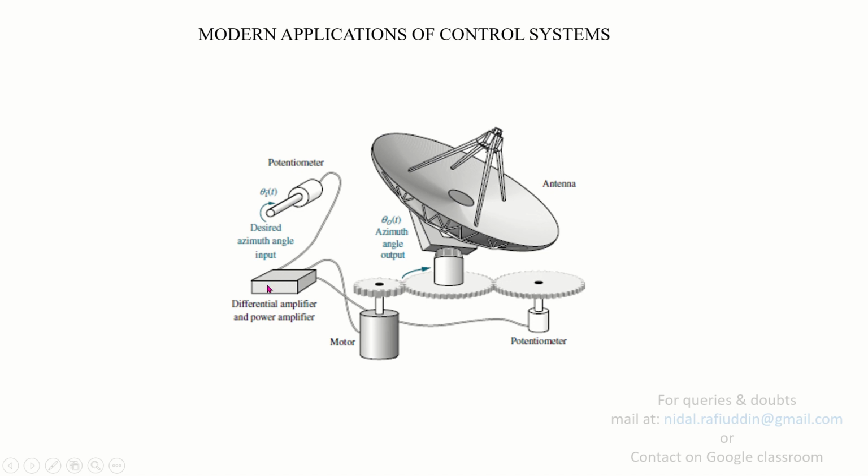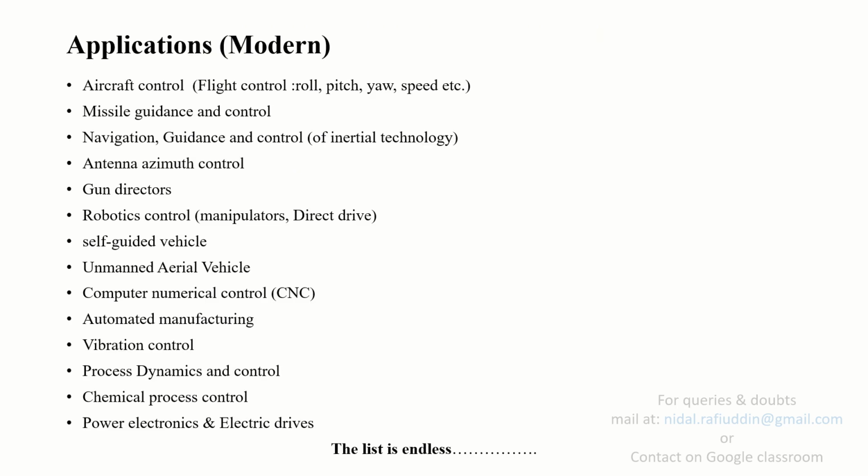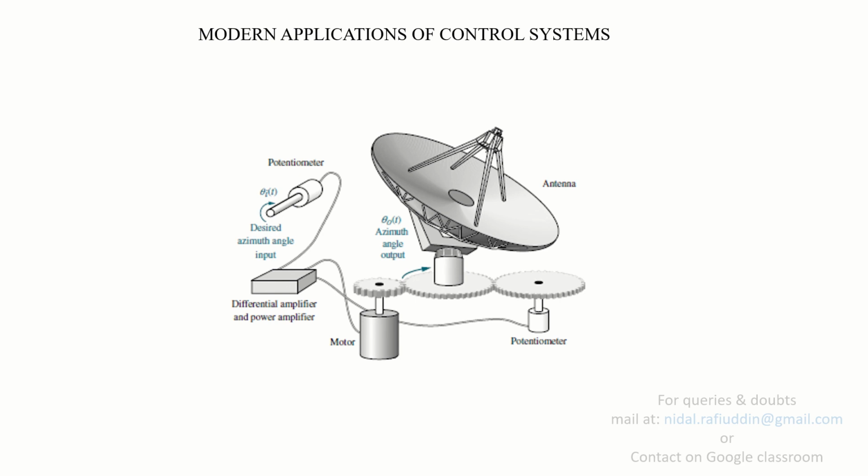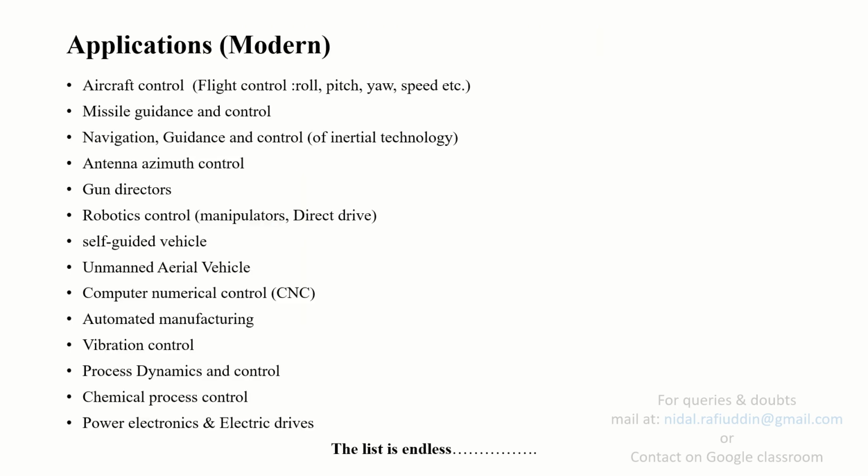This is how modern control systems work. We shall be discussing more applications throughout this subject, and we'll observe how feedback control systems operate and how they are capable of maintaining the variables which are being controlled.